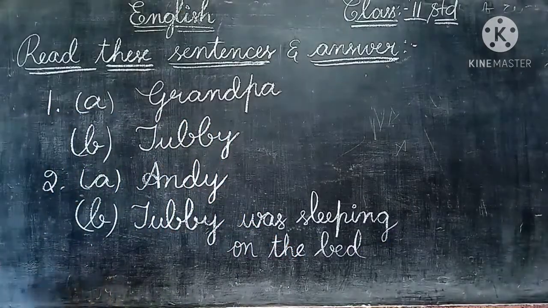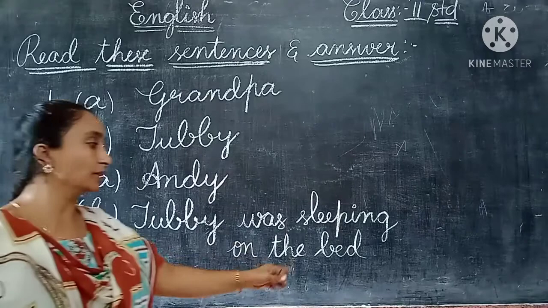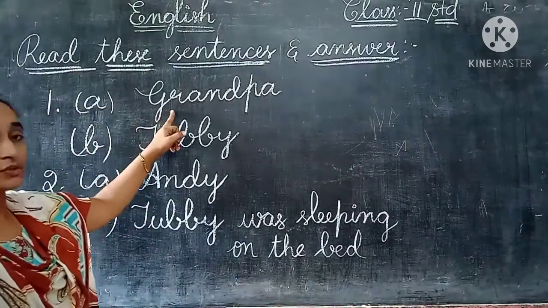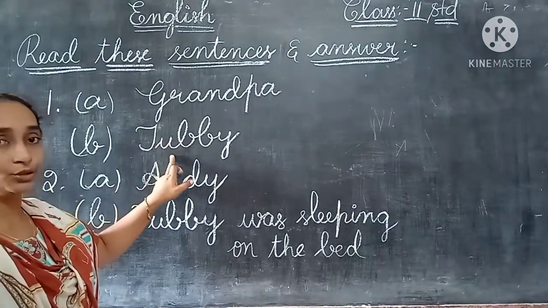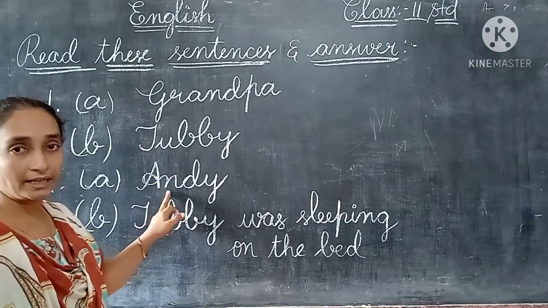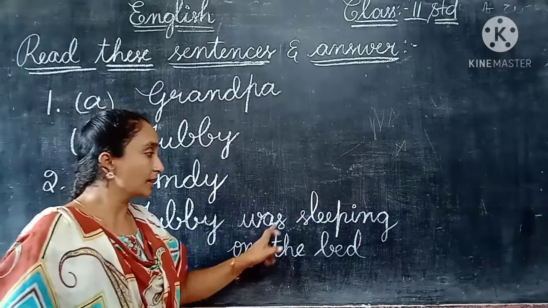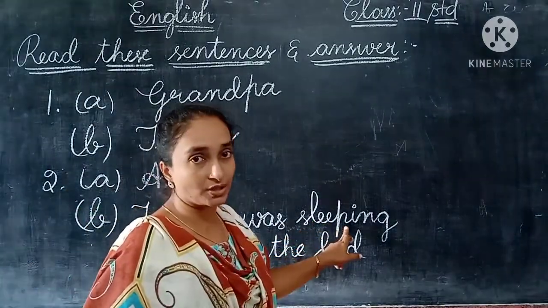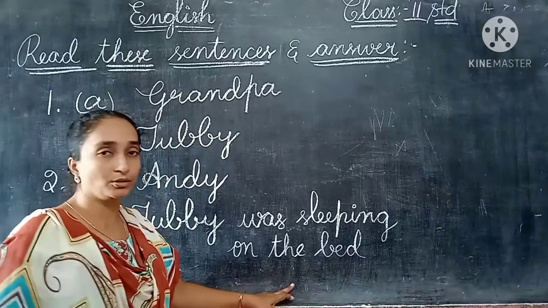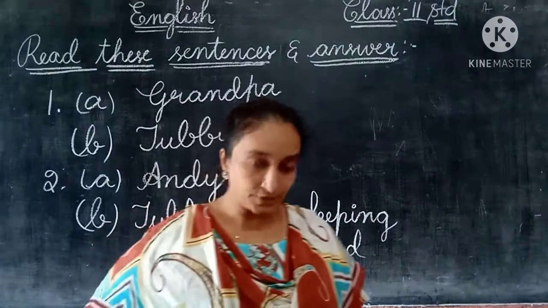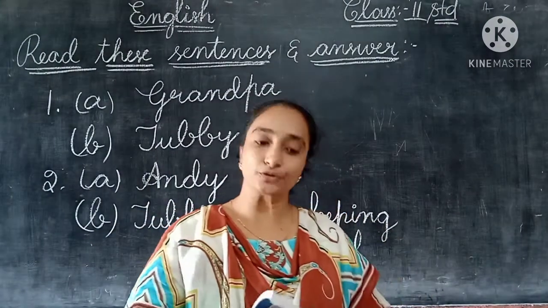So this is the second one: Tubby was sleeping on the bed. Here we have completed, children: the first one Grandpa, T-U-B-B-Y Tubby, A-N-D-Y Andy, and Tubby was S-L-E-E-P-I-N-G sleeping on the bed. So here we have completed our second Roman.